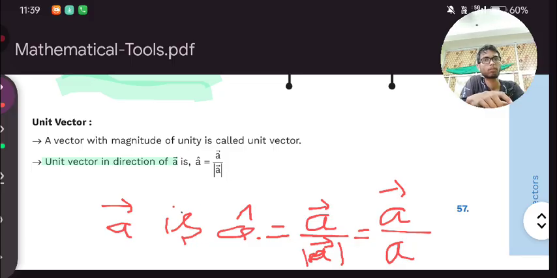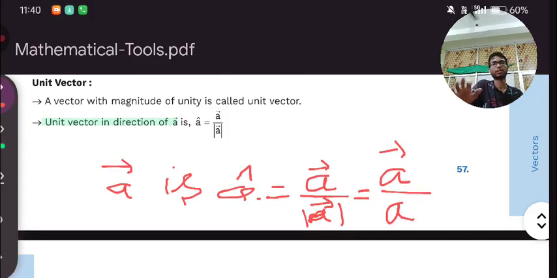A positive number will not be converted into negative just by using magnitude. Only magnitude will convert a negative quantity into positive, not a positive into a negative. Okay, this is the rule of magnitude. This part is done.